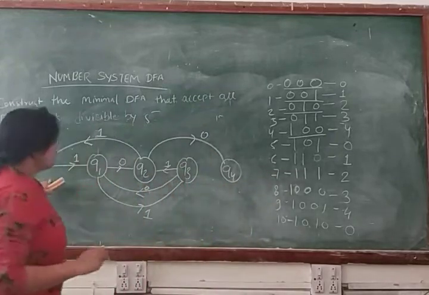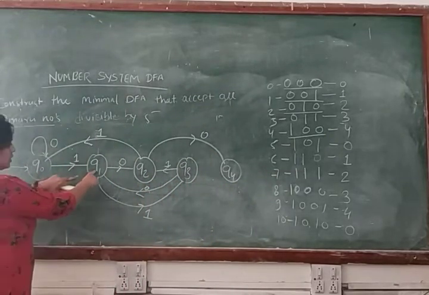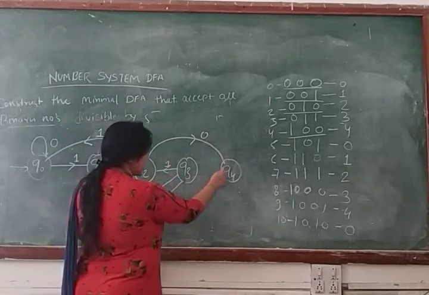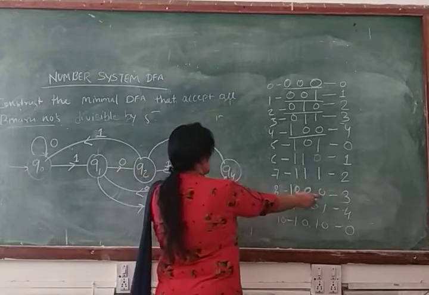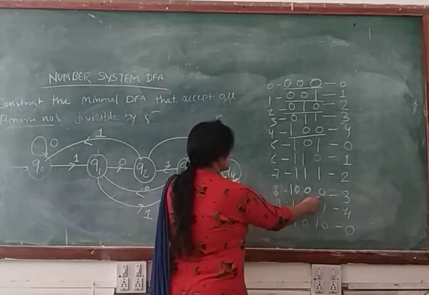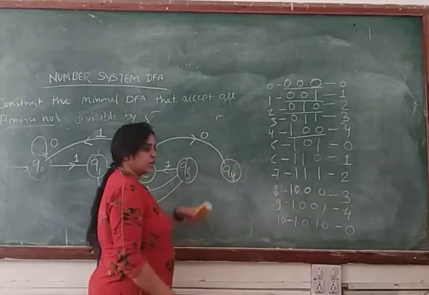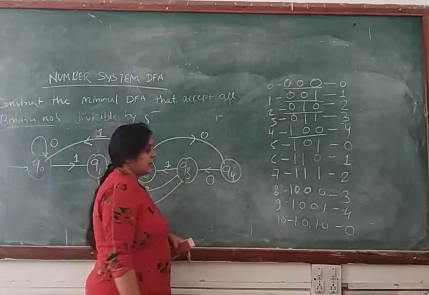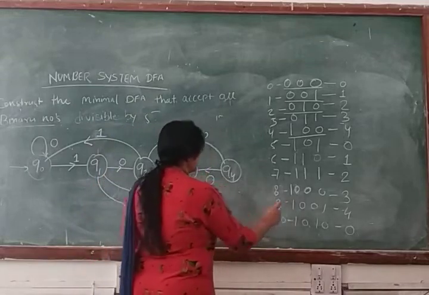So check, we have a transition for 1. Now we have a transition for 0 also. Now we have a transition for another 0 also. Now we make a transition for this 0. Clear? And if you make a transition for this 0, then you will get state Q3. Clear? Now make a transition for this string and check.